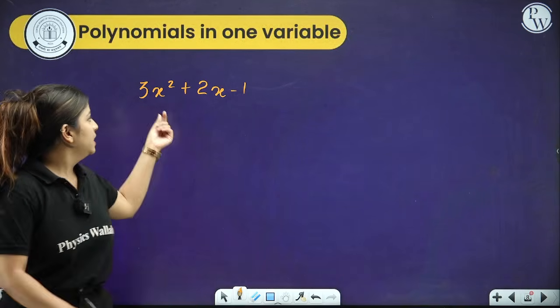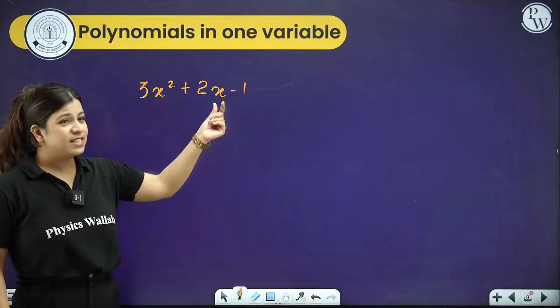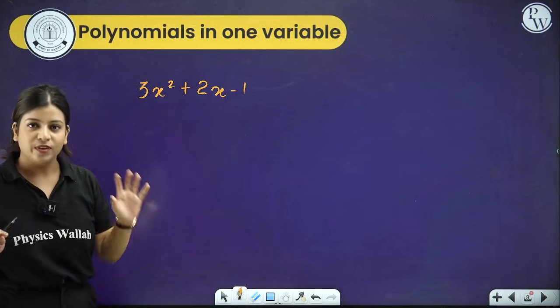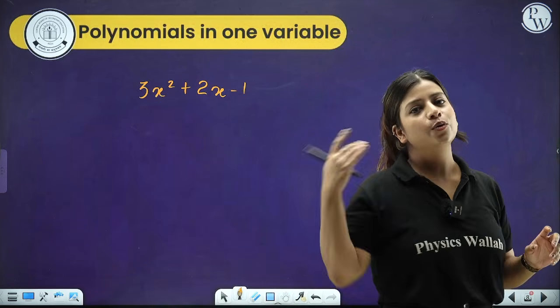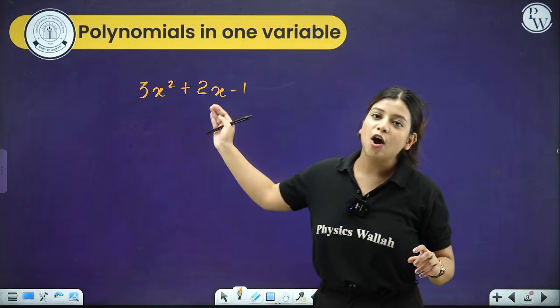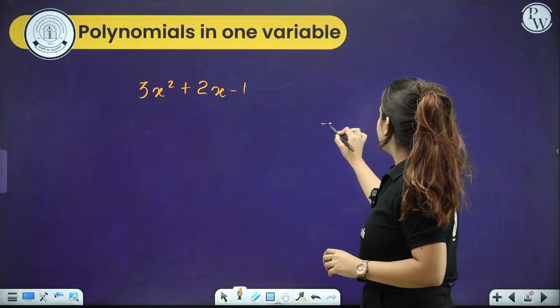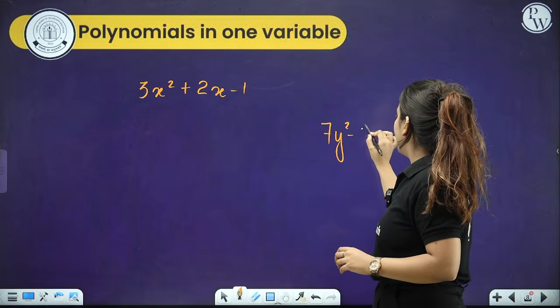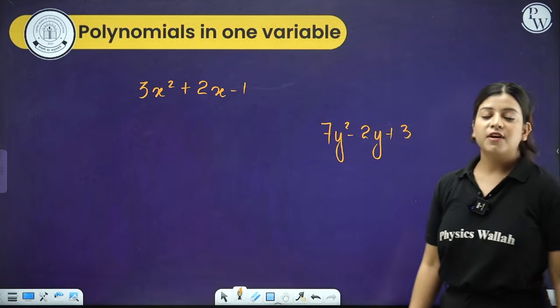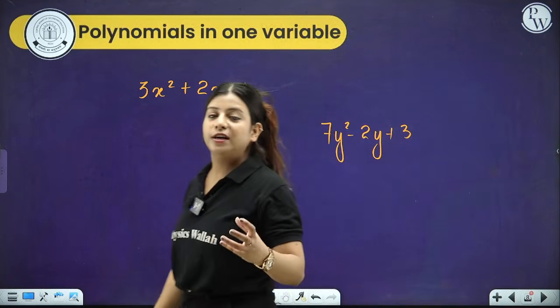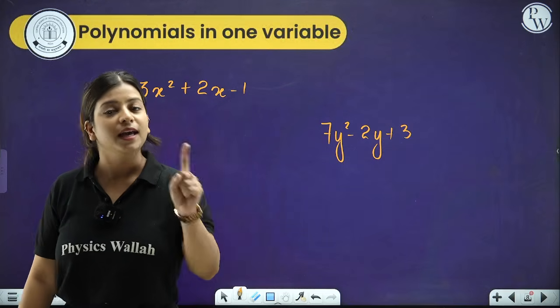Do not consider x square and x as two different variables. No, x is one single alphabet. Either it's x square or x. So this is a polynomial in one variable. For example, 7y square minus 2y plus 3. This is a polynomial in one variable because throughout the expression only one variable, that is y, is used.